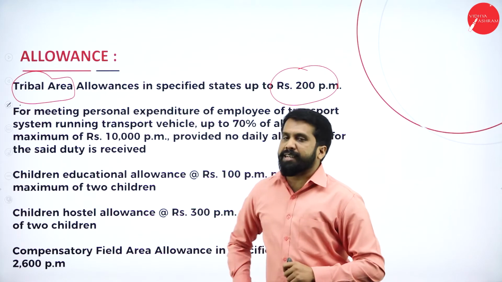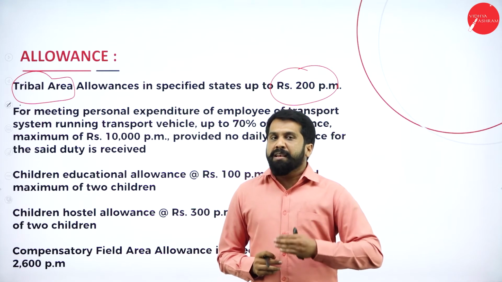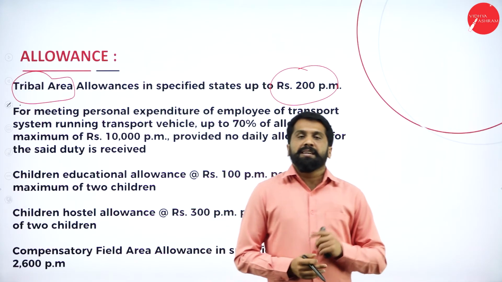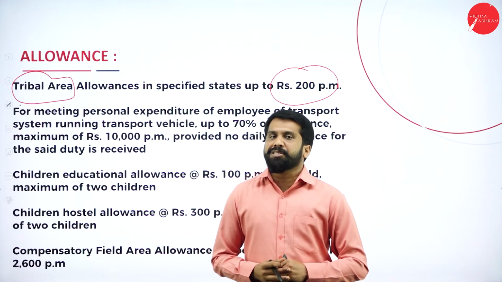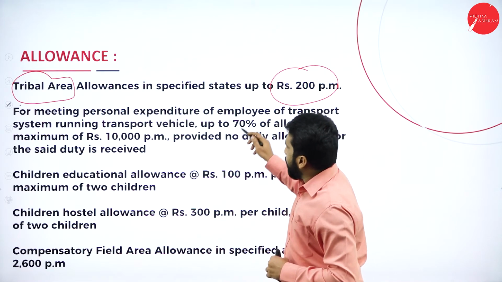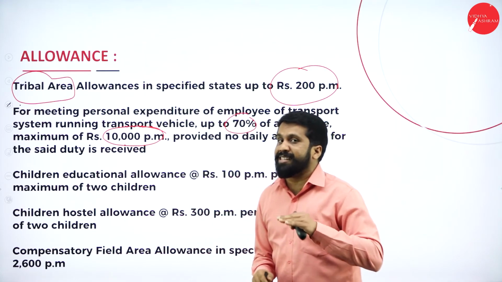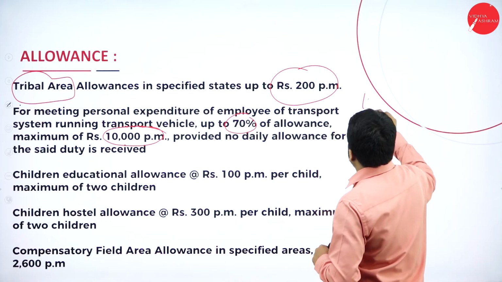Now, if you are working in a service sector like the transportation department, in traveling you may spend some expenses, and the company will give you some allowances. Whatever allowances you get, 70% of your allowance or 10,000 per month, whichever is less, is to be exempted. Maybe you are getting 1 lakh allowance.